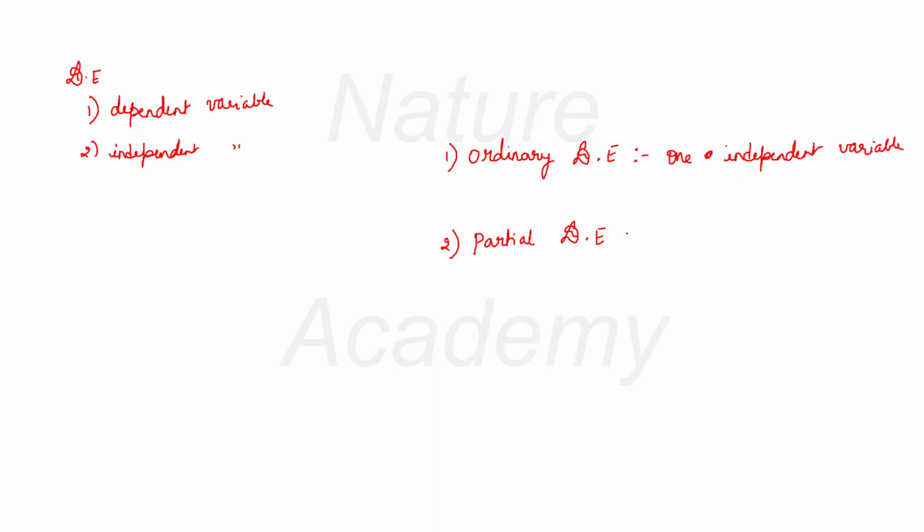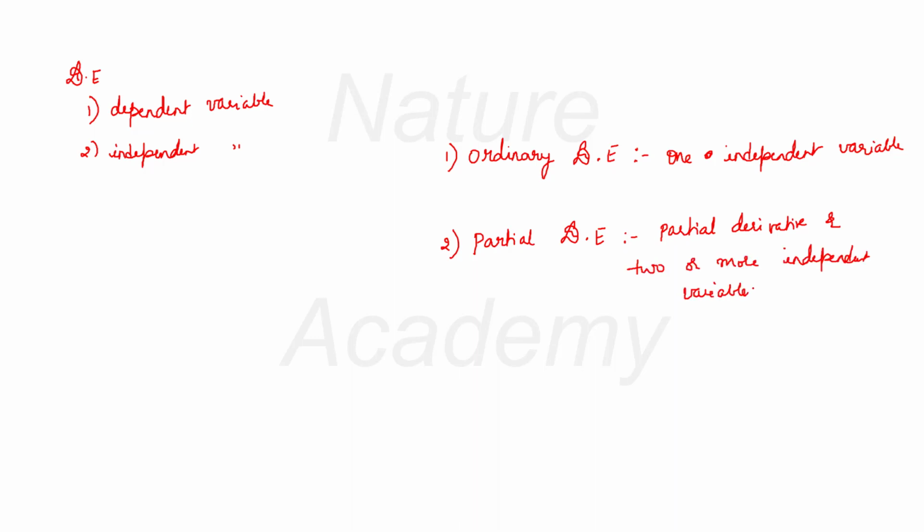Whereas a partial differential equation involves two or more independent variables and it has a partial derivative, which is a very important point to be noted. Partial derivative, and it has two or more independent variables.